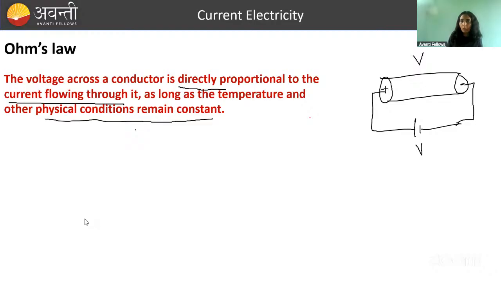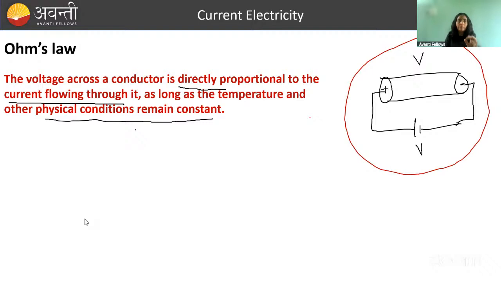Now according to Ohm's law, if we have a conductor connected with a battery in an environment where temperature is remaining constant and also other physical parameters like, let's say, pressure we are also keeping constant, okay, so everything is constant like that, कहने का मतलब environment will not affect how current is flowing in the conductor, ठीक है.